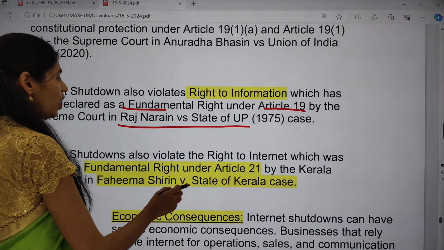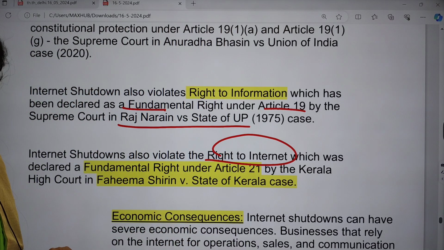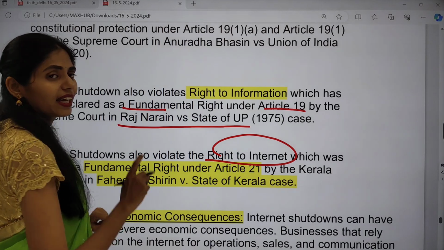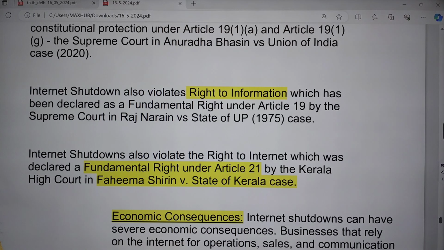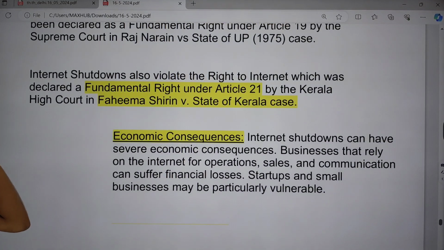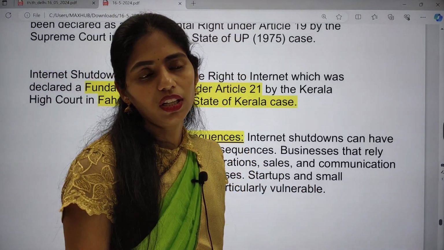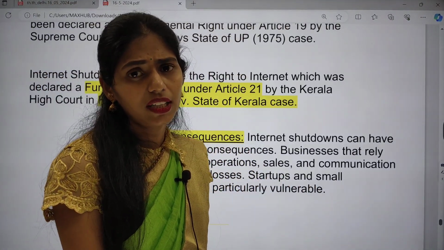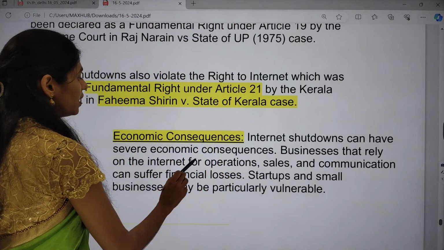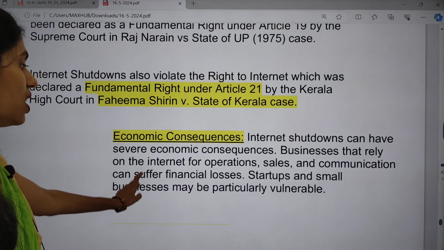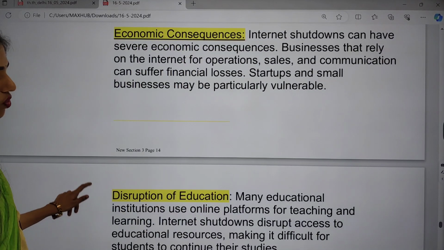And next one is internet shutdown also violates the right to internet. Right to internet is also a fundamental right under Article 21. It is what was said by the Kerala court in Fahima Shirin versus State of Kerala case. So what are the economic consequences? Because of internet shutdown, normally trade or anything going on now is with the internet only. If you want to book or order anything, yes, internet is very important. So businesses that rely on internet for operations, sales and communications suffer financial losses. Especially startups and small businesses are very vulnerable.